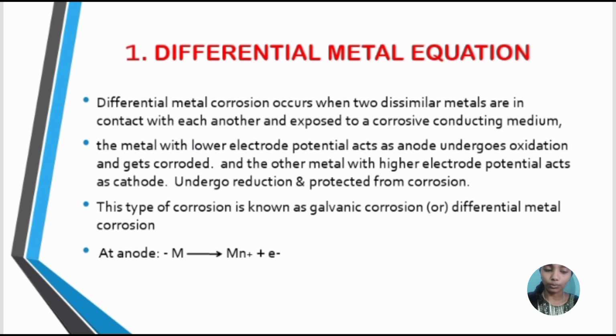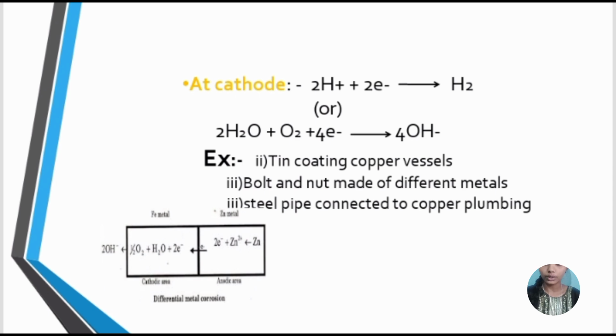The reactions are: at anode, metal gives metal ion plus electrons. At cathode, 2H+ plus 2 electrons form H2, or 2H2O plus O2 plus 4 electrons form 4OH-. Examples of differential metal corrosion: tin coating on copper vessels, bolt and nut made of different metals, steel pipe connected to a copper pump link.